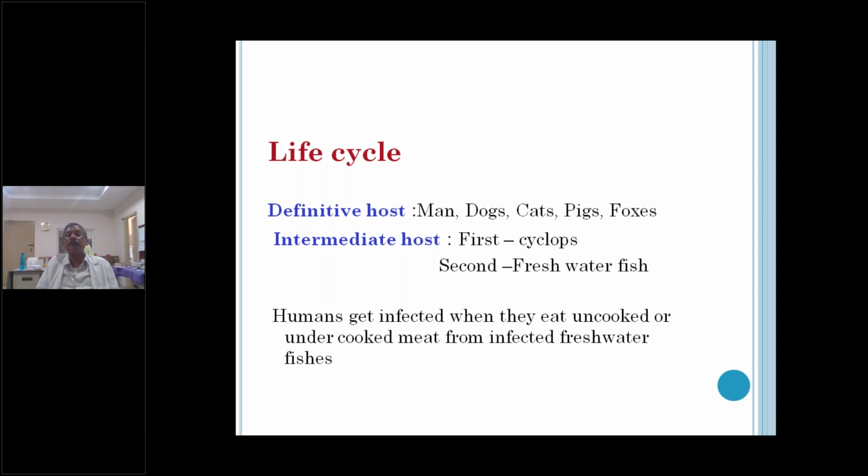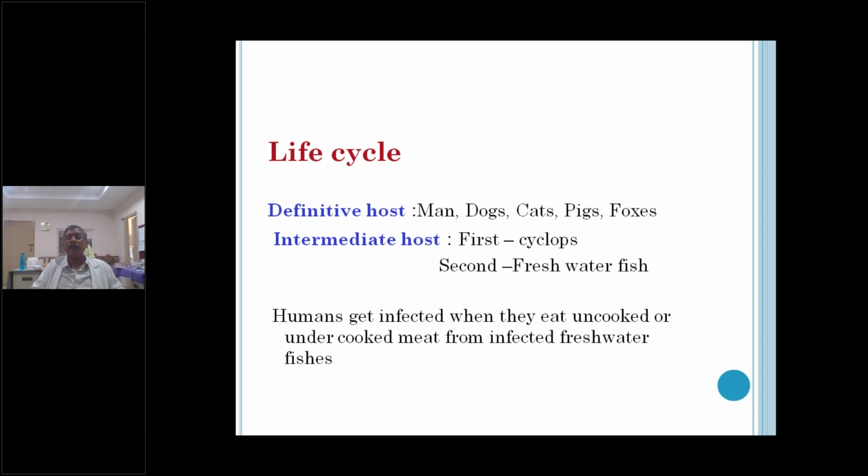The first intermediate host is Cyclops. It is present in the water. It is a copepod, which is present in water, lakes, etc. The first intermediate host is called Cyclops. The second intermediate host is the freshwater fish.